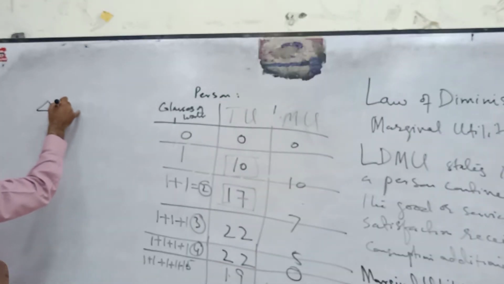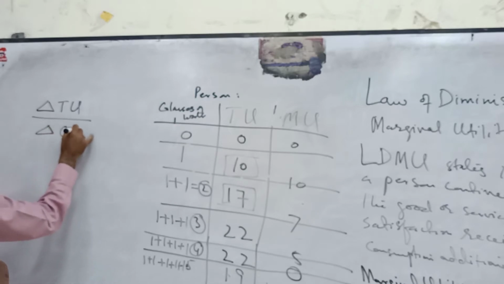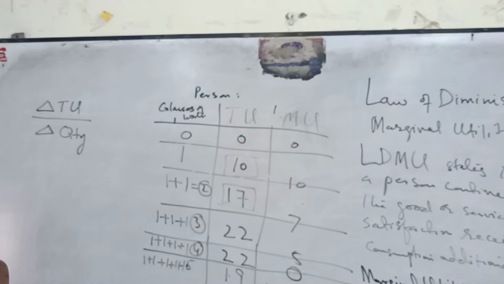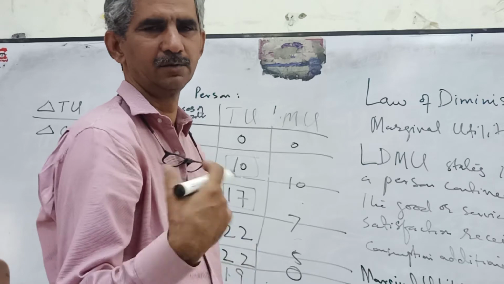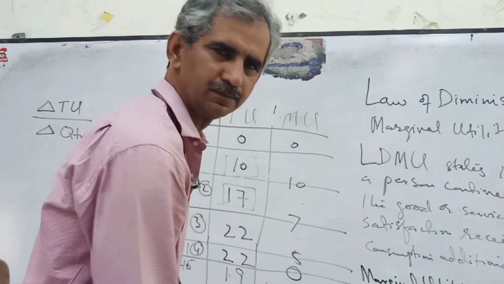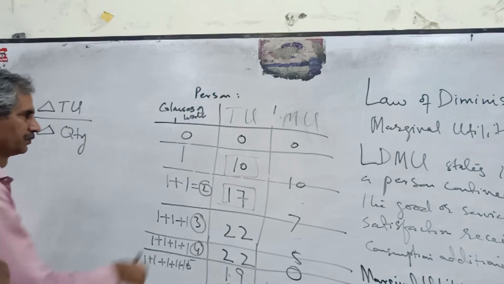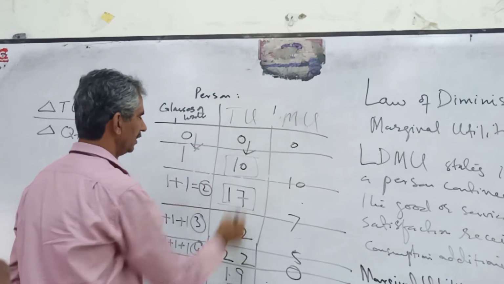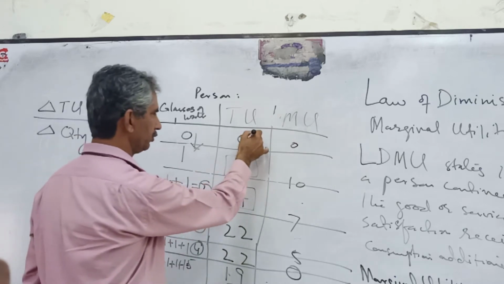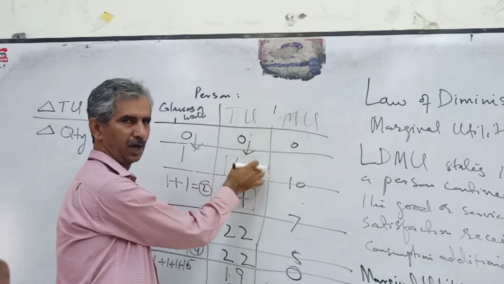Change in total utility divided by change in quantity. This is one of the methods to calculate the marginal utility of an additional unit. You can use the change in the total utility divided by the change in the quantity. Suppose now, what is the change in the total utility? The change is 10: previously it was 0, now it is 10.